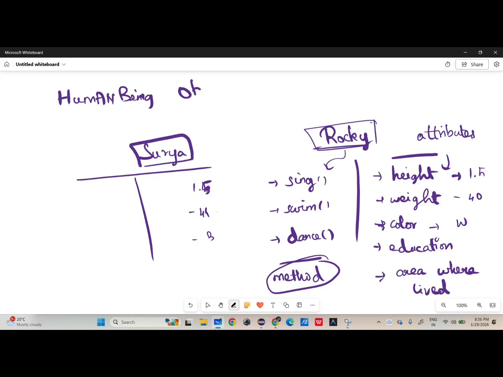If you say object, it means a real world entity. Objects are real world entities that have unique attributes and methods. These are the important lines: unique attributes and methods.